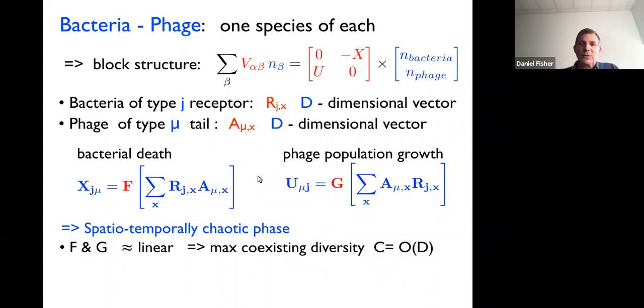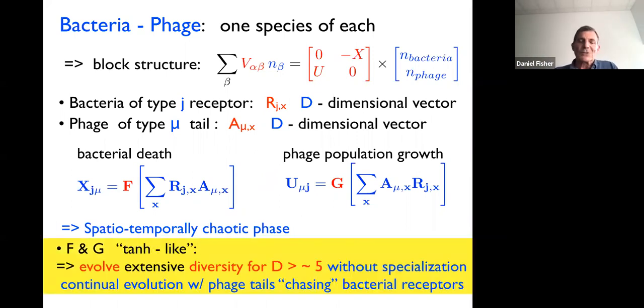Well, the motivation for that would be that what matters for the bacteria is whether the phage is good enough to kill it or bad enough to kill it. And for the phage, is it good enough to get in? Of course, it can do somewhat better still if it has a more optimal receptor. So a natural thing would be to consider nonlinear functions here. If one considers tanh-like functions, just generally saturating functions, then it turns out, at least with some choice of functions, that one can evolve extensive diversity for dimensions bigger than around 5.